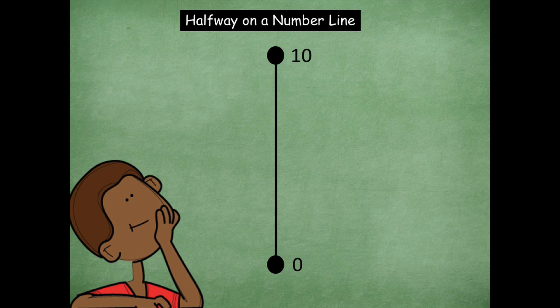So I could go in and put these tick marks, right? So 1, 2, 3, 4, 5, 6, 7, 8, 9, and then I have 10 at the top. Well, halfway between there is going to be 5. Okay, so notice I have 1, 2, 3, 4 on this side, and 1, 2, 3, 4 on the other side. So that's why it's halfway in between.